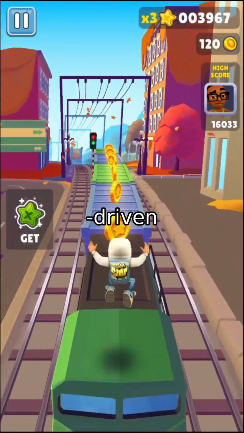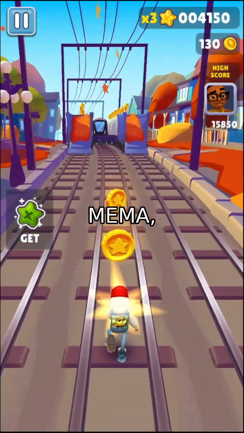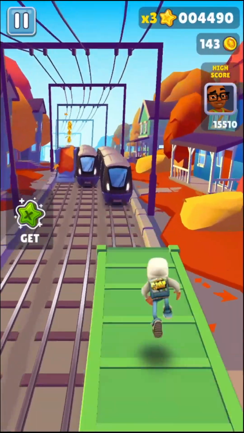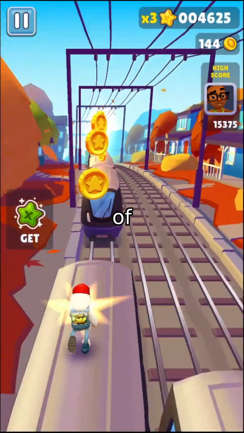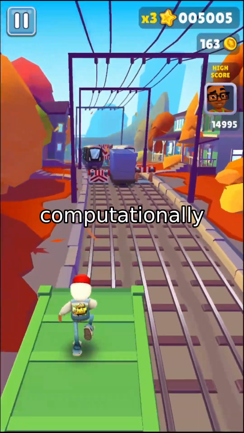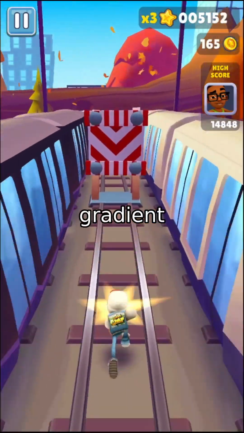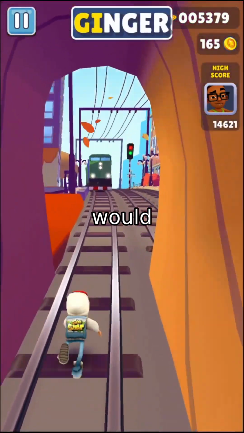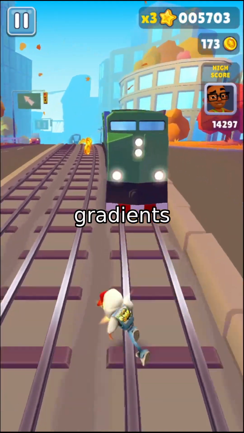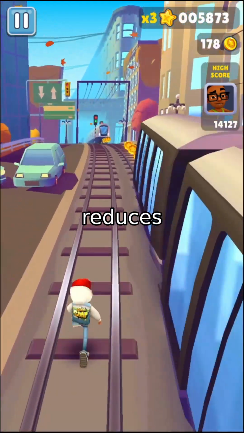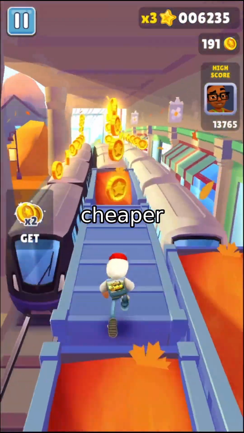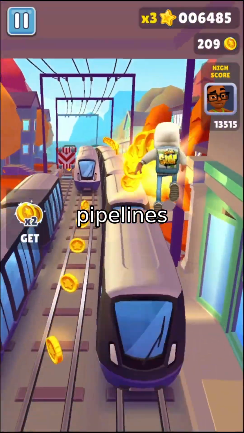SPOFA addresses this with a momentum-driven exponential moving average, or MEMA, dynamic scalar. Instead of relying on volatile, instantaneous gradient metrics, MEMA establishes a robust historical baseline of the optimization trajectory. It probes gradient conflicts at the output logit level, which is computationally crucial. Calculating per sample gradient similarities across the entire parameter space would cost O(ND) per step, where D is the number of parameters. By evaluating gradients strictly at the logit bottleneck, SPOFA reduces this to O(NC), where C is the number of classes. This is orders of magnitude cheaper and seamlessly fits into standard training pipelines.